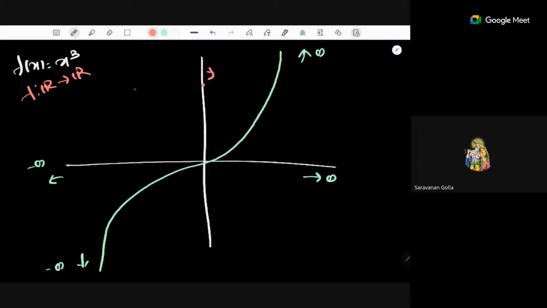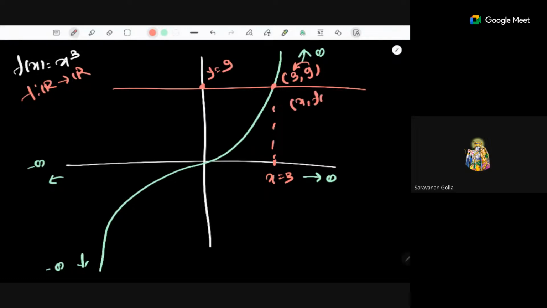You just draw a line here, and whatever point you get will be your pre-image. Suppose this is x equals 3 and this is y equals 9. At x equals 3, the value of y is 9, so this 9 has a pre-image. You can do this for any value of y. If you draw any line, whatever point you get is the point x comma f of x. So for this output, I have this particular input. That's the meaning of cutting the graph. If this line intersects the graph, then for that output I have an input.